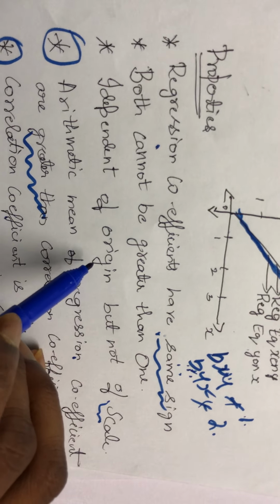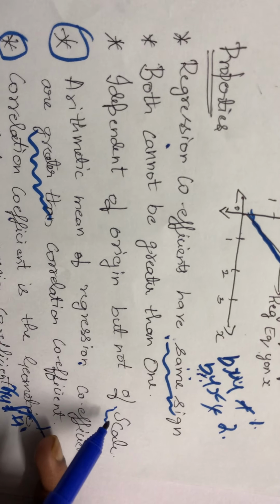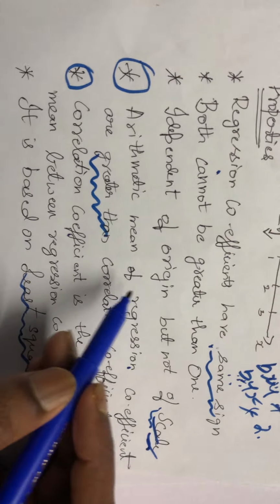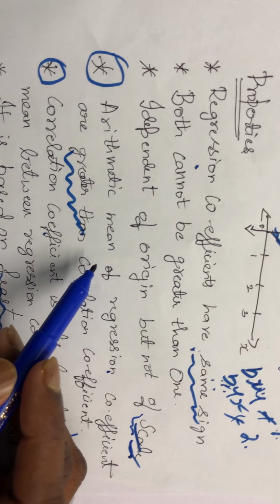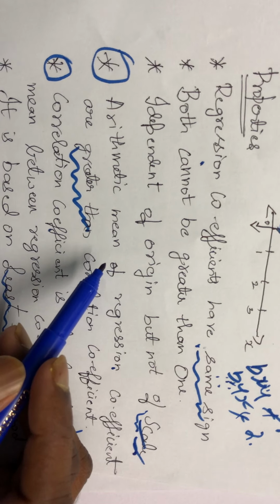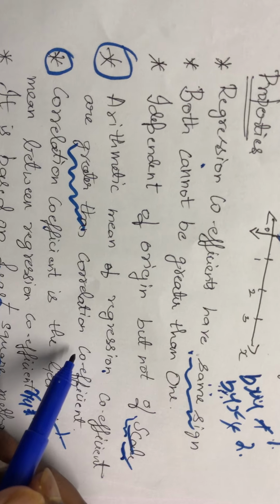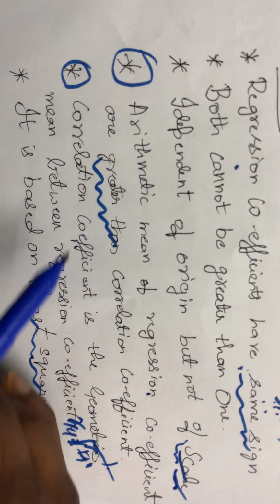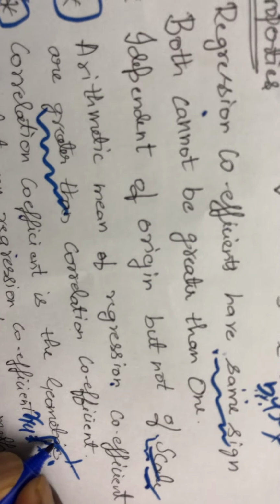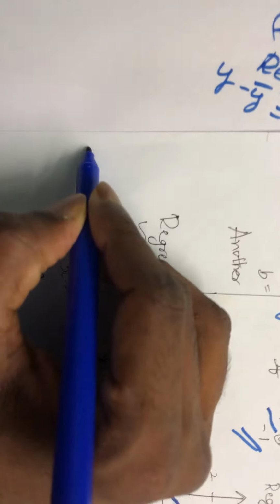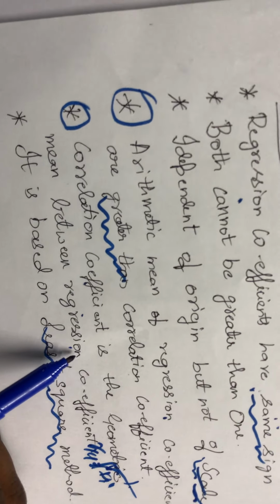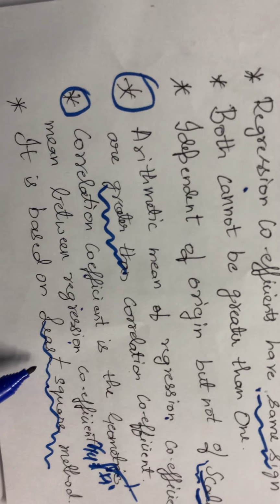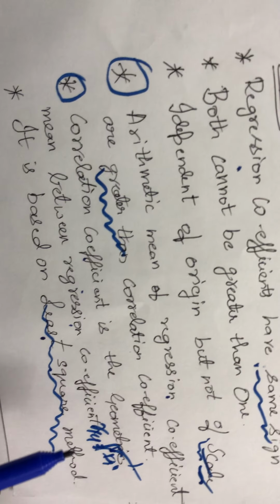Are they independent of change of origin? Yes, but they are not independent of change of scale. Then we also discussed that the arithmetic mean between the regression coefficients will always be greater than the correlation coefficient, and the correlation coefficient can be calculated using the square root of bxy multiplied by byx. By applying this identity we can calculate the correlation coefficient, and regression analysis is completely based on the least square method.